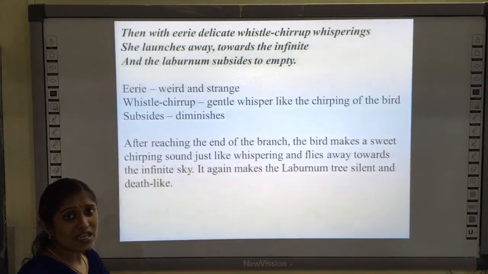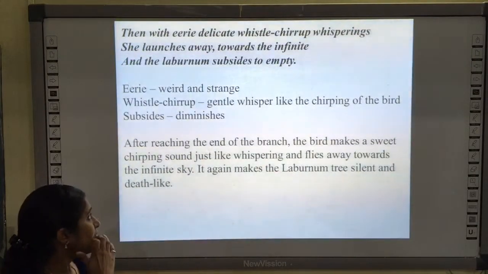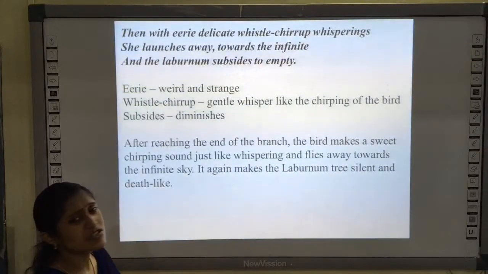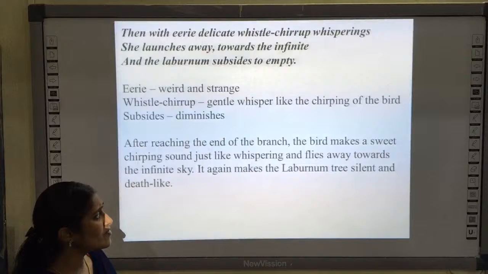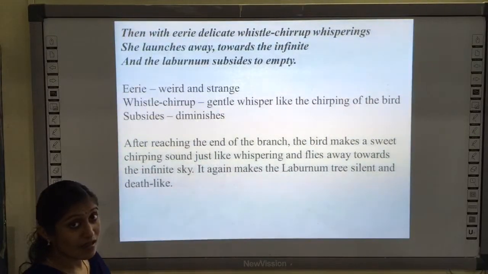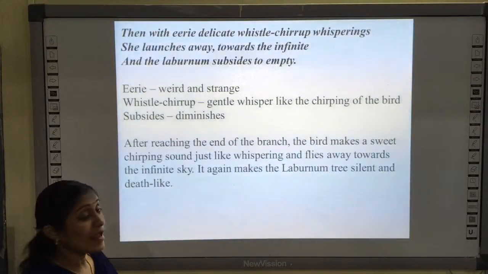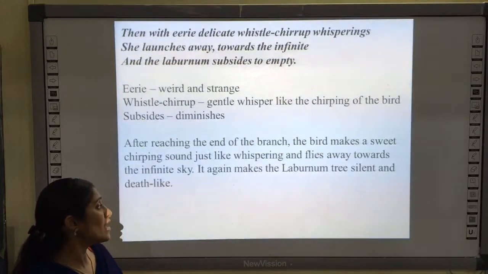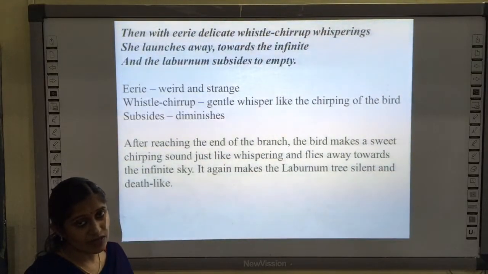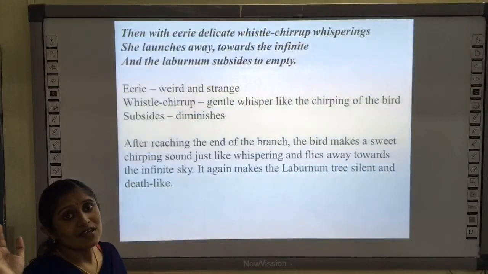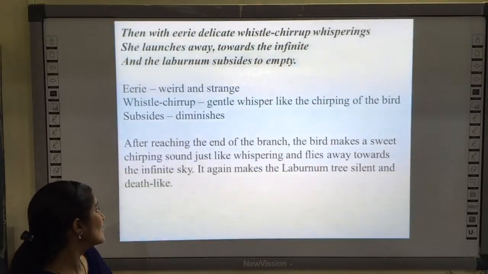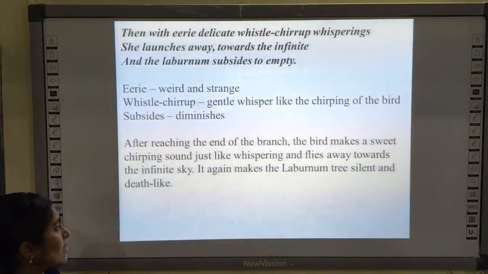So after feeding, what happens? Reaching the end of the branch, the bird makes a sweet chirping sound just like whisperings and flies away towards the infinite sky. Infinite means unending. And what happens again? It makes the laburnum tree silent and death-like. So once the bird flies away, the tree comes back to the previous death-like situation itself.